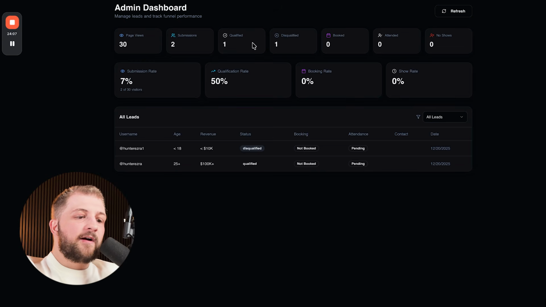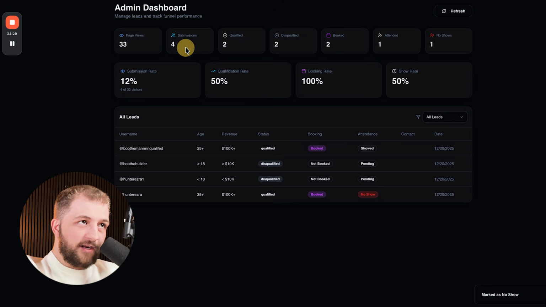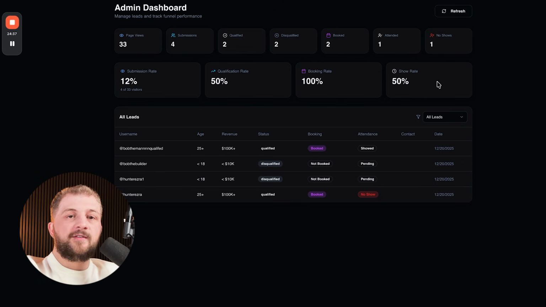So then inside of our admin dashboard, we're going to see everybody who has come in. Bob the Man did in fact book. Bob the Builder did not book because he was disqualified. Hunter Ezra did book, and then we would just mark if they showed up or not. So let's say Bob the Man did show up and then Hunter Ezra no showed. We now have how many page visits? We have a 12% conversion on the landing page, 4 visitors, 2 qualified, 2 disqualified, 2 booked, 1 attended, 1 no showed, 12% submission rate, 50% qualification rate, booking rate, and then a 50% show rate.